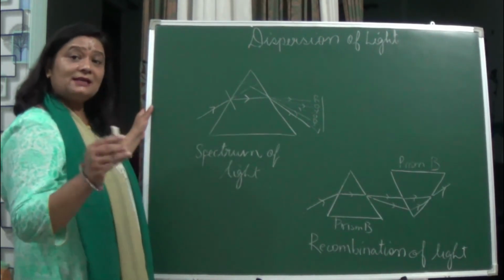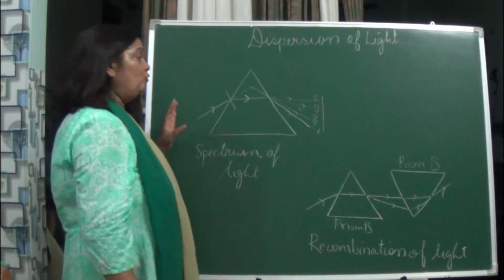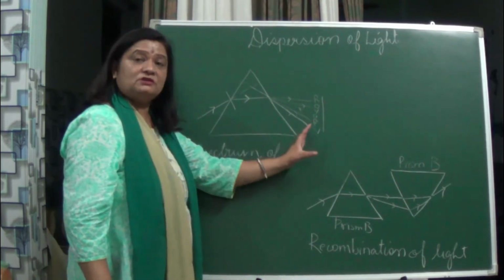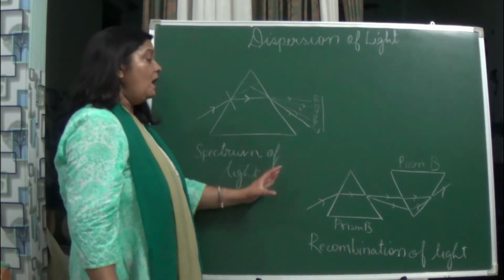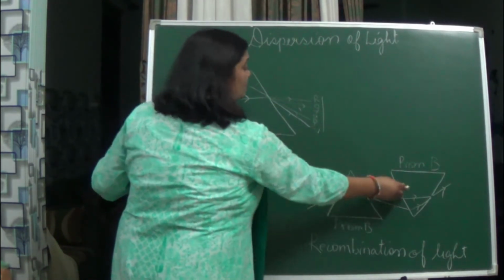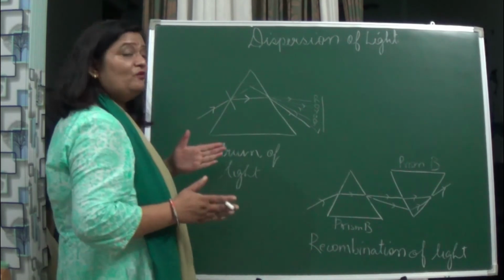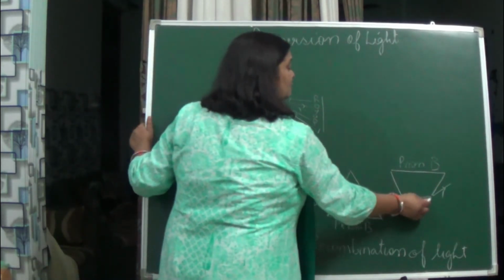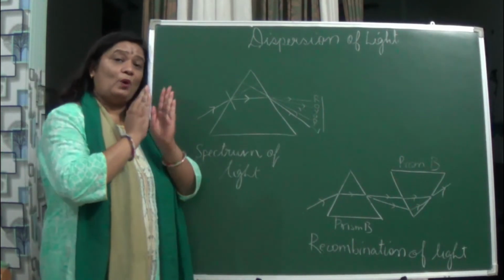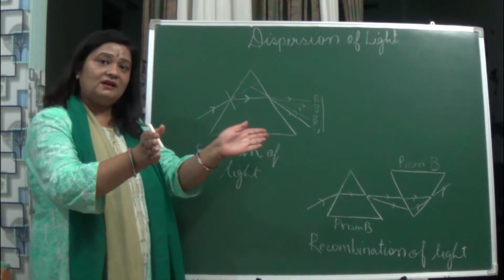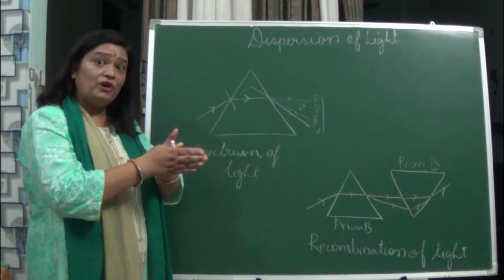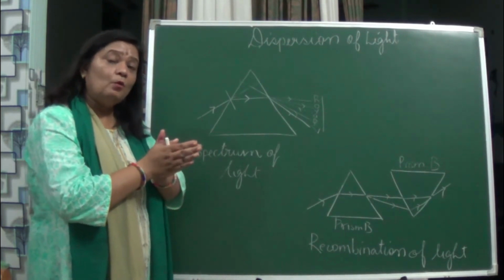So it is clear from this that if light enters one straight prism, it gets dispersed into 7 colors forming a spectrum, while when we take another prism which is inverted beside it, these 7 colors combine to form white light. So this white light can be split up into 7 colors, and these 7 colors can form only one color, that is the white light.